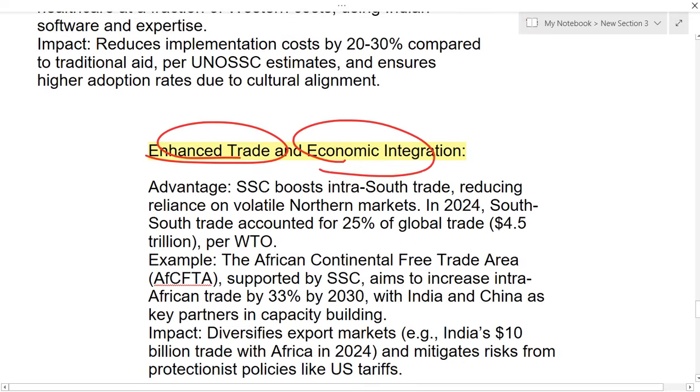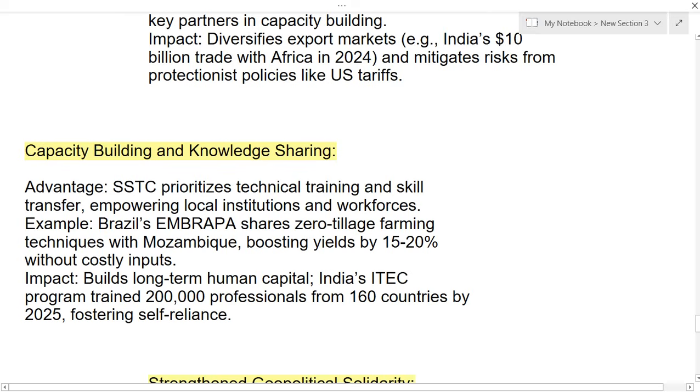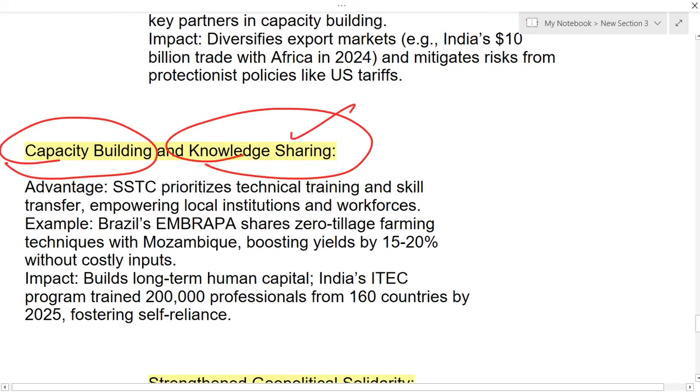Next, there will also be enhancement of trade as well as economic integration. So this SSC can boost intra-south trade and it can reduce the volatility in the northern markets. And the next important point that you have to remember is it can also improve capacity building and knowledge sharing. So this SSTC mainly prioritizes technical training, skill transfer, and even empowering local institutions and workforces. It mainly shares zero tillage farming techniques, it will be boosting human capital, and it also trains a number of professionals, etc.